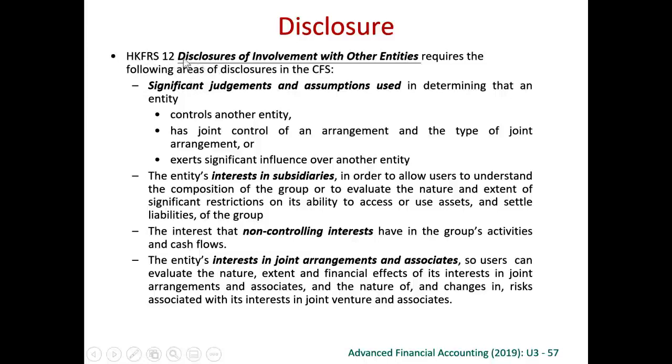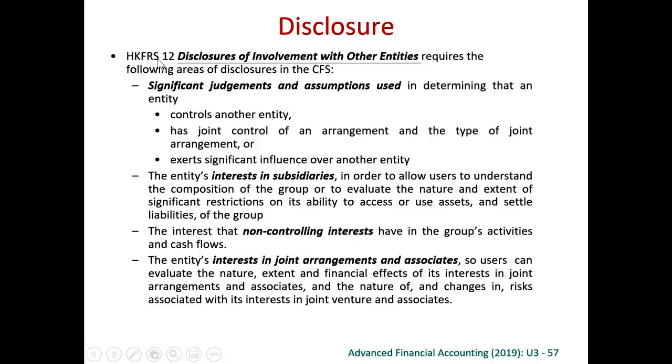So if we have to talk about the annual reports relating to the subsidiary, investment in associate, investment in joint venture, etc., we have to go through this Financial Reporting Standard 12. We will not go through it in very much detail for this course, because we mainly focus on the calculation part, right? But disclosure is important when you have to prepare an annual report in the consolidated financial statements.